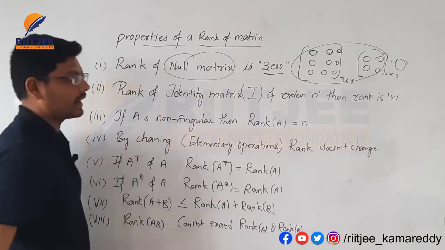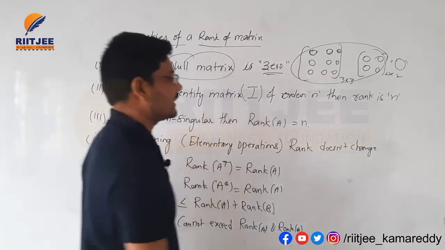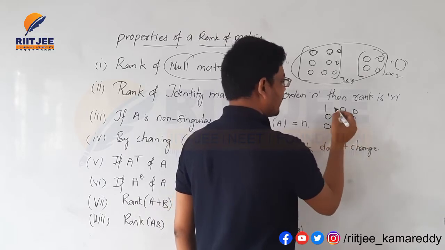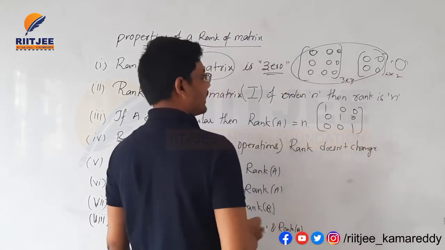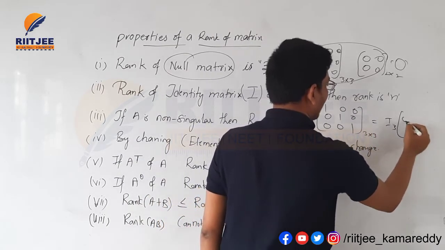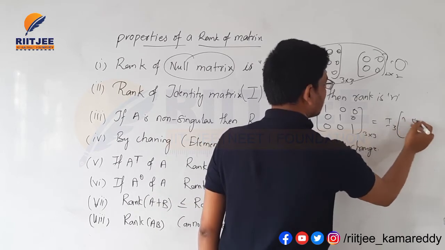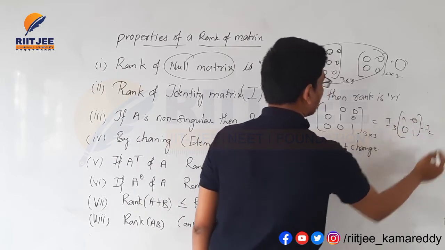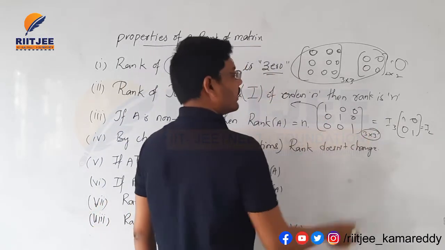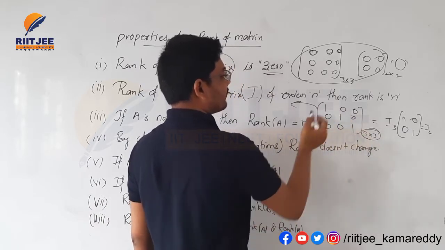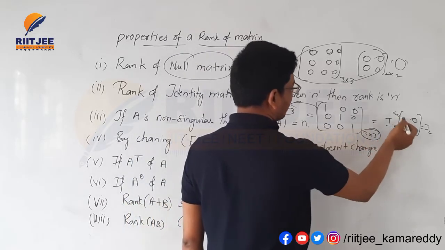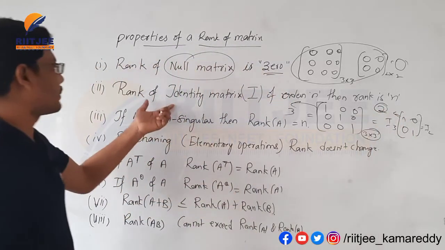The rank of an identity matrix. An identity matrix I is one having principal diagonal elements 1 and all other elements 0. Having order 3 by 3, this is denoted by I3. For example, 1, 0, 0, 1 having order 2 by 2. For those types of identity matrix, the rank of the matrix is n itself. For an identity matrix of order 3 by 3, the rank is 3, and the rank of an identity matrix of order 2 is 2 only. This is property number 2.